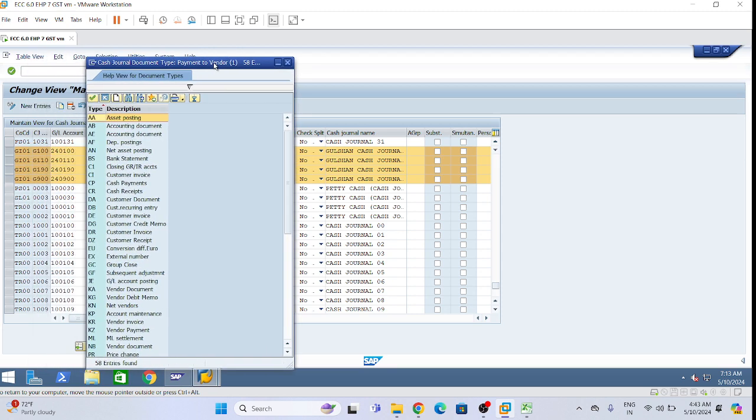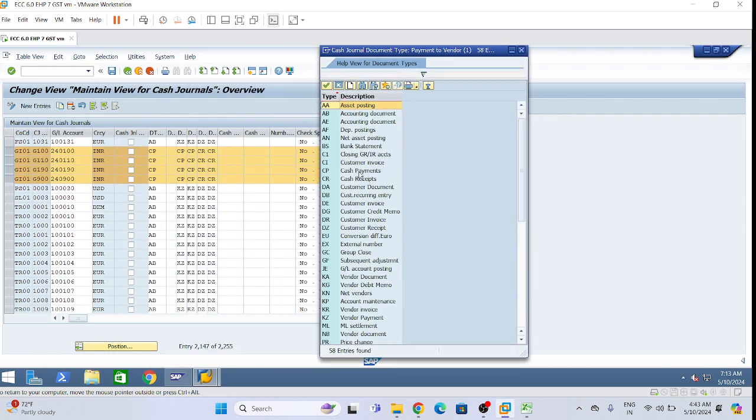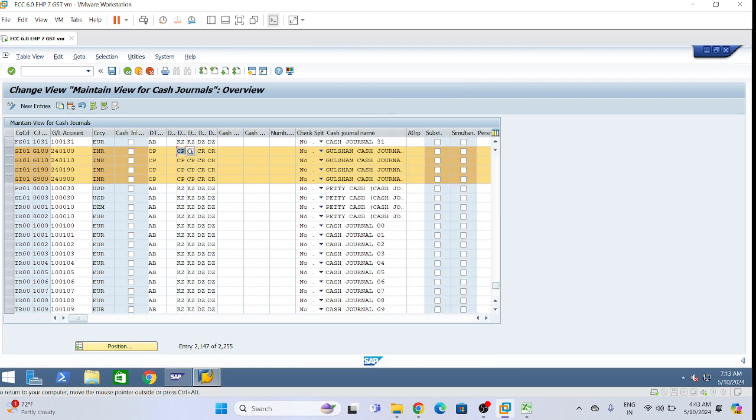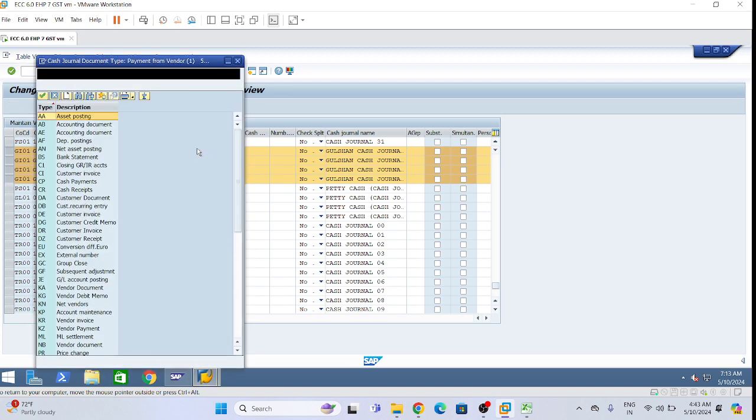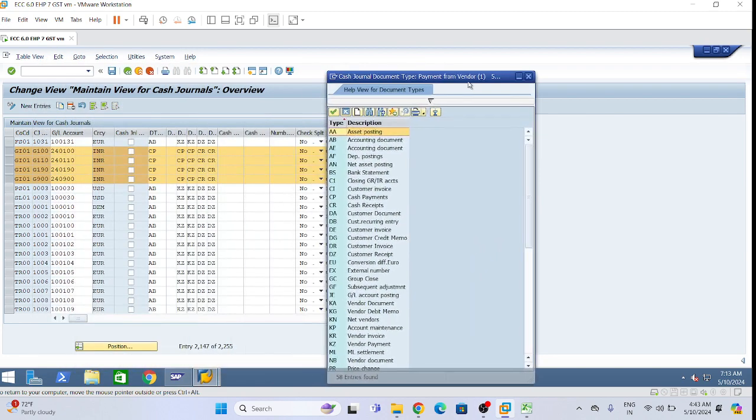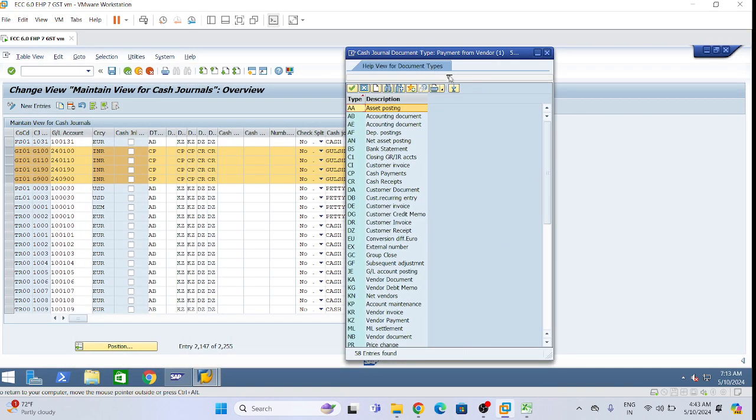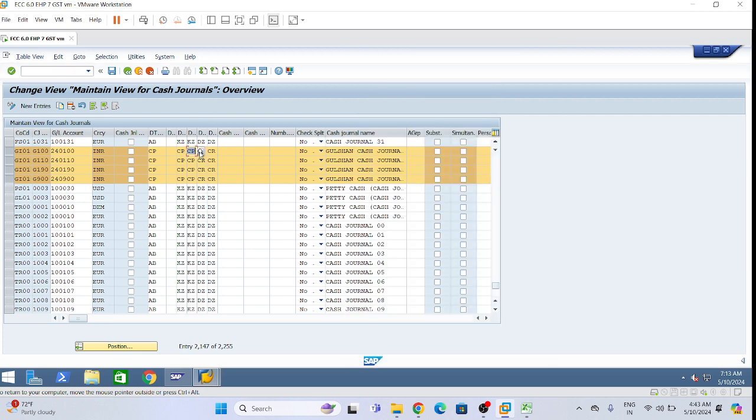So when this document type we are defining, first one this one, then this one, cash general document type for payment to vendor. If to a vendor we want to do the cash general below 10,000 or 20,000, then for this document type I want the CP document type only to be used. Then next one, payment from vendor, but it should be receipt, right?